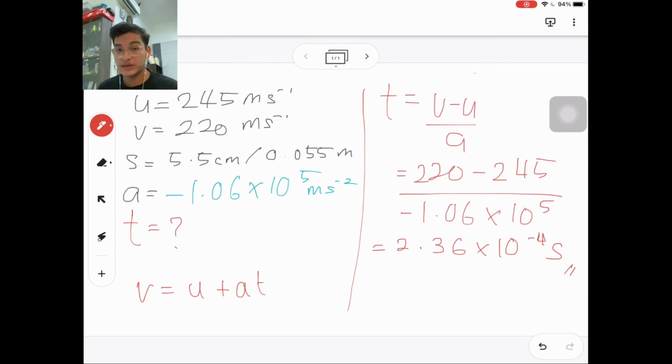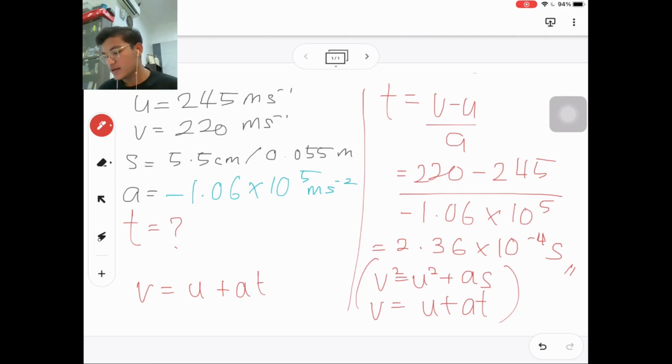So for this question, we already used two equations, which are the first one, v squared is equal to u squared plus 2as, and the second one, v is equal to u plus at. So we need to find another question that uses the last equation that we've not used before, which is the s equation, where s is equal to ut plus half at squared.